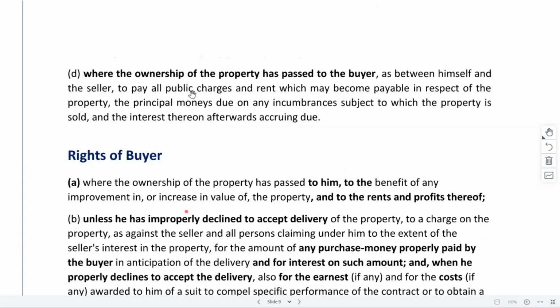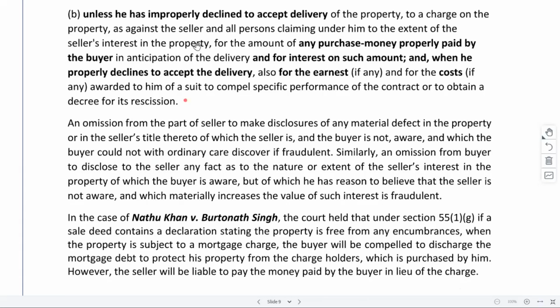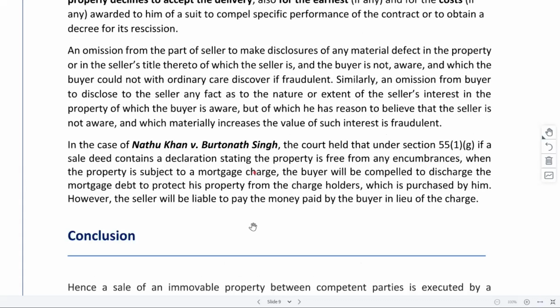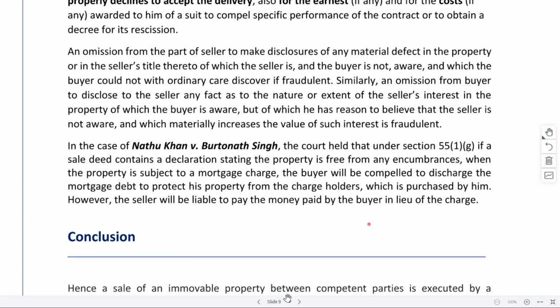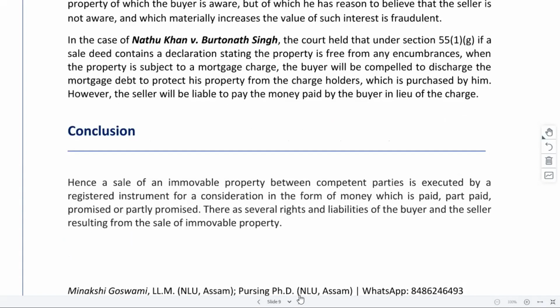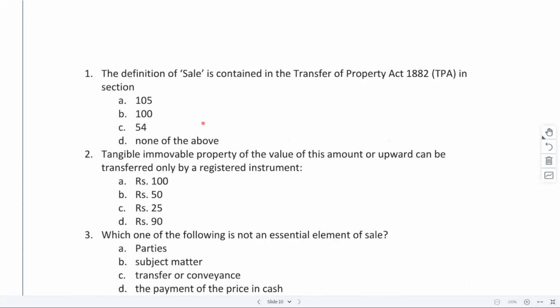Rights and duties of buyer and seller. Yes, sir. So this is section 54, where all the rights and liabilities of the buyer and seller are given. So there are a few questions that you can try to answer from this part only.